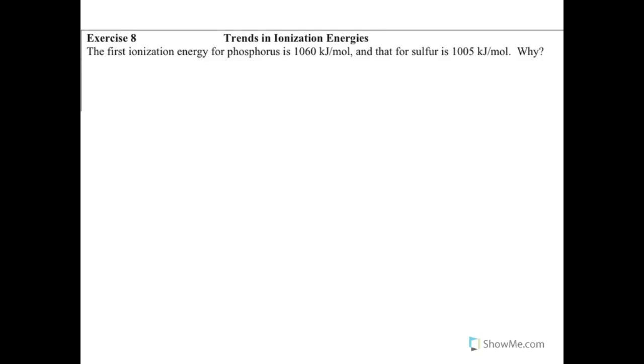Okay, so let's go ahead and check our work on these practice problems. The first ionization energy for phosphorus is 1,060 kilojoules per mole, and for sulfur it is 1,005 kilojoules per mole. So what I'm thinking about here, first of all, are my electron configurations. Since ionization energy is the energy related to removing one electron, I have to think about the electron configuration.